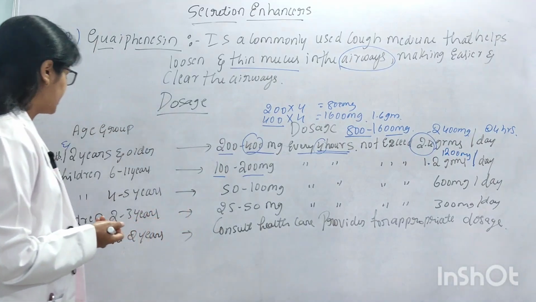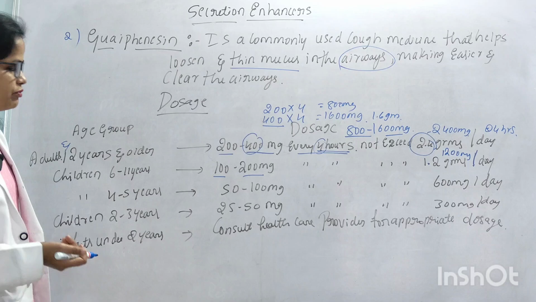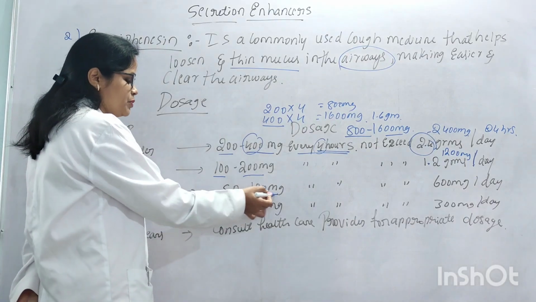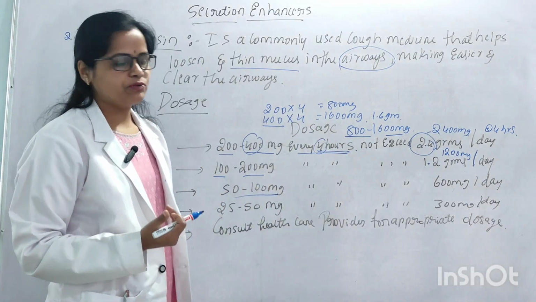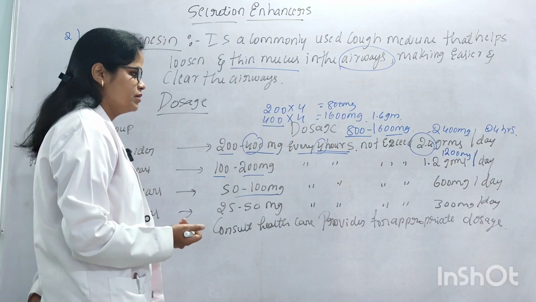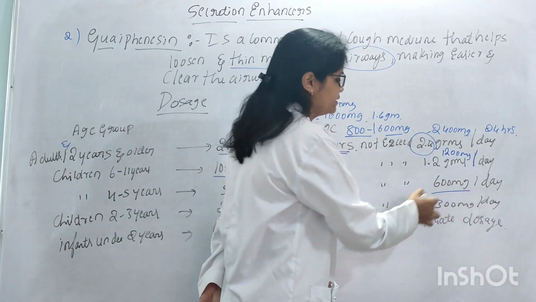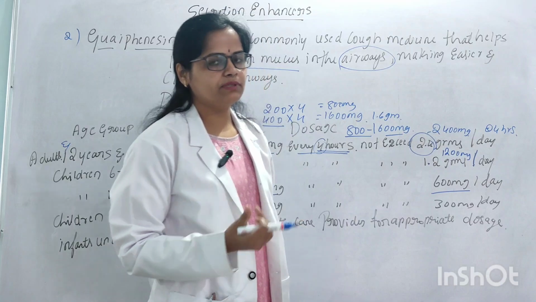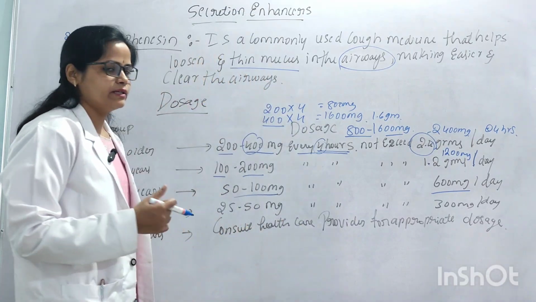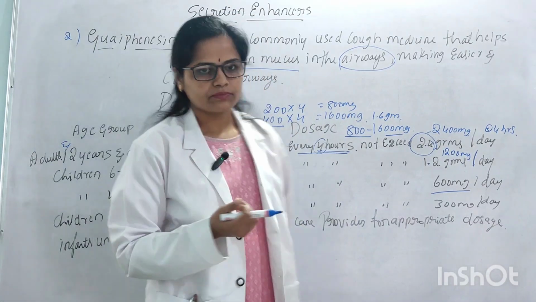And next, for children 4 to 5 years, 50 to 100 mg can be given for every 4 hours. It should not exceed more than 600 mg per day. Means within 24 hours, 600 mg should not be crossed.